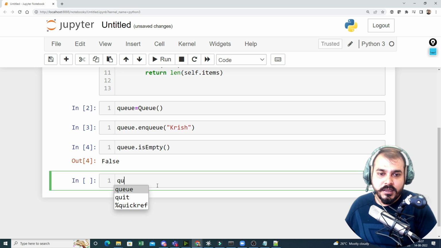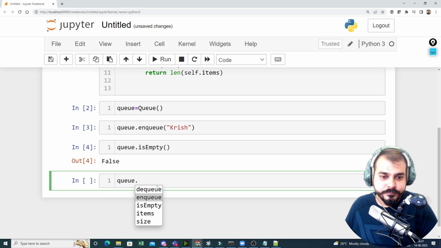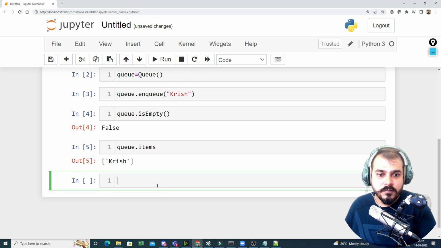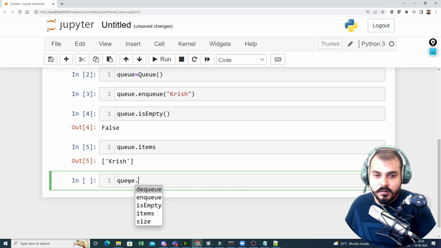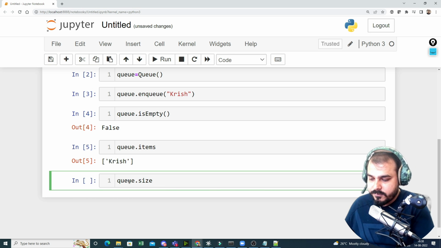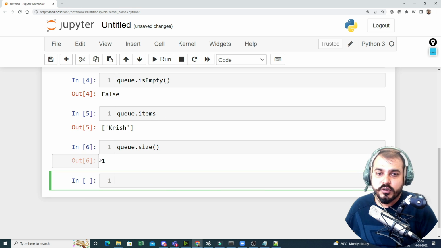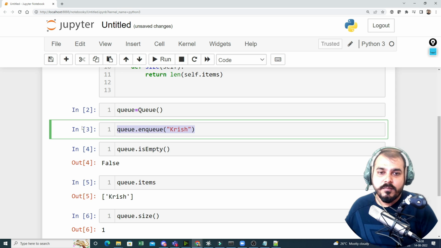If you say queue.items, here you can see one element is already there. And if I say queue.size as a function, it is going to give 1.